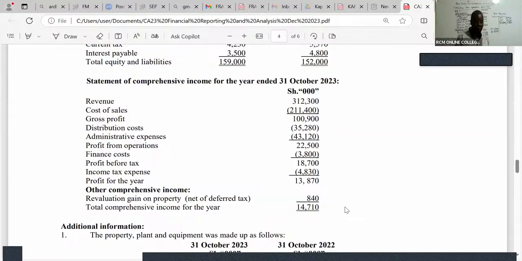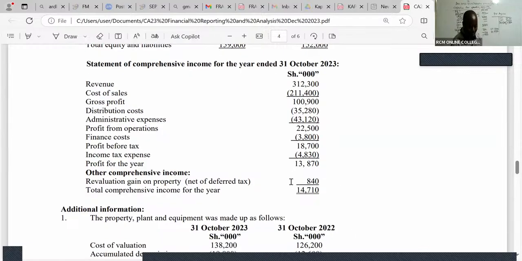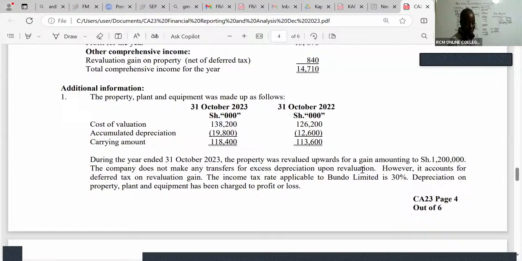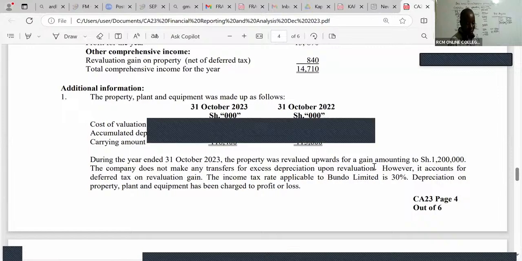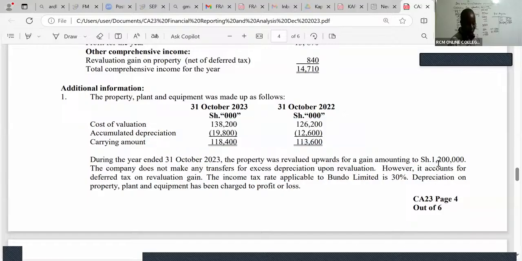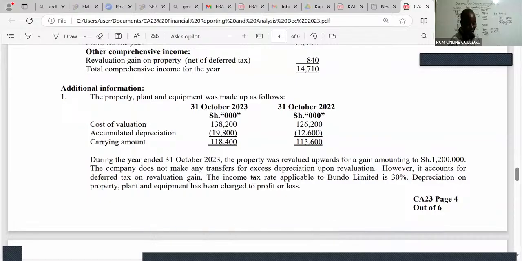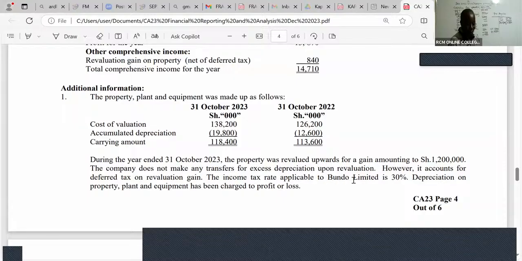But you have revaluation of PPE. Whenever you have revaluation on PPE: the PPE was revalued upwards, amounting to 1,200. The company does not make any transfers for excess depreciation upon revaluation. However, it accounts for deferred tax on revaluation gain. The income tax rate applicable to Bundo is 30%. Depreciation on PPE has been charged.